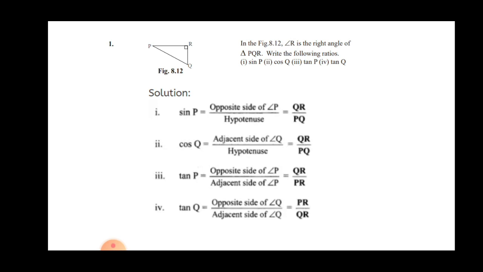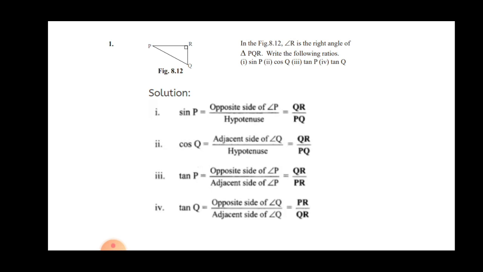Here I am giving you a hint: QR upon PQ. Then cos Q. The cos ratio is the adjacent side of angle Q upon hypotenuse. So here it becomes QR upon PQ.